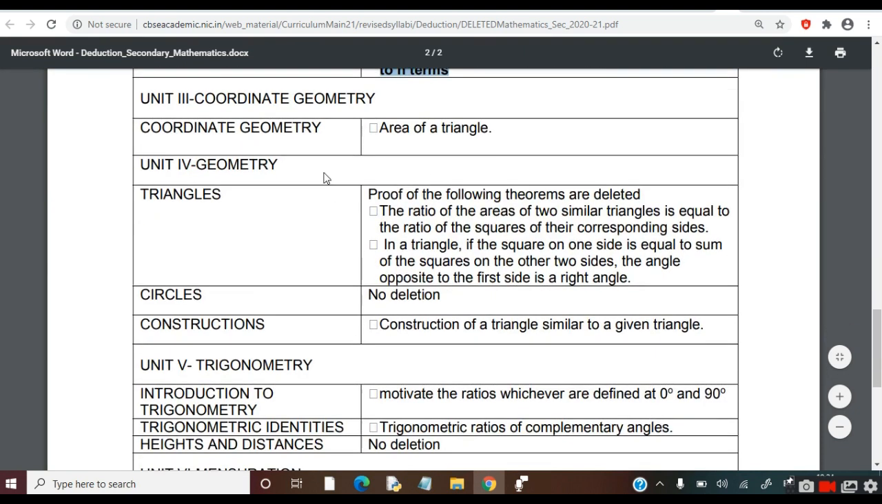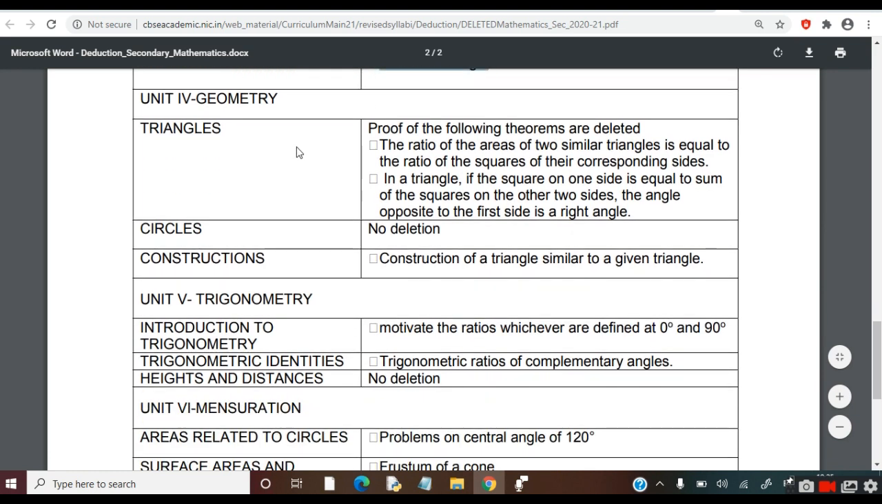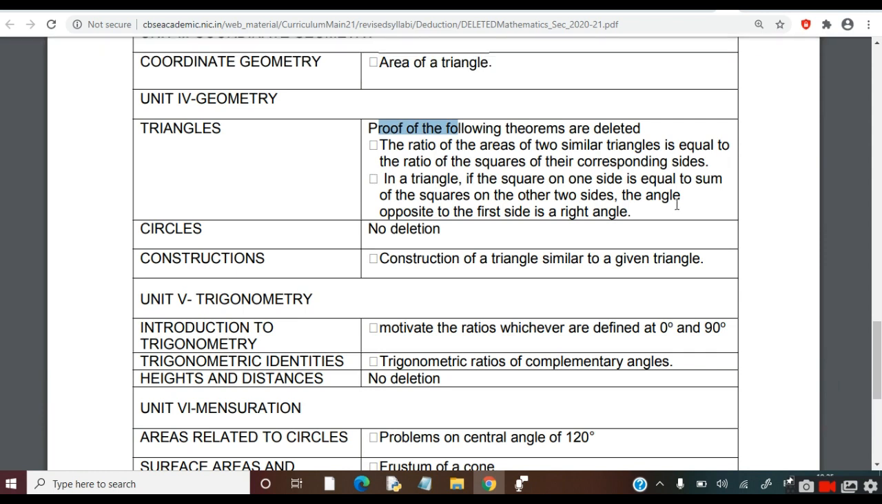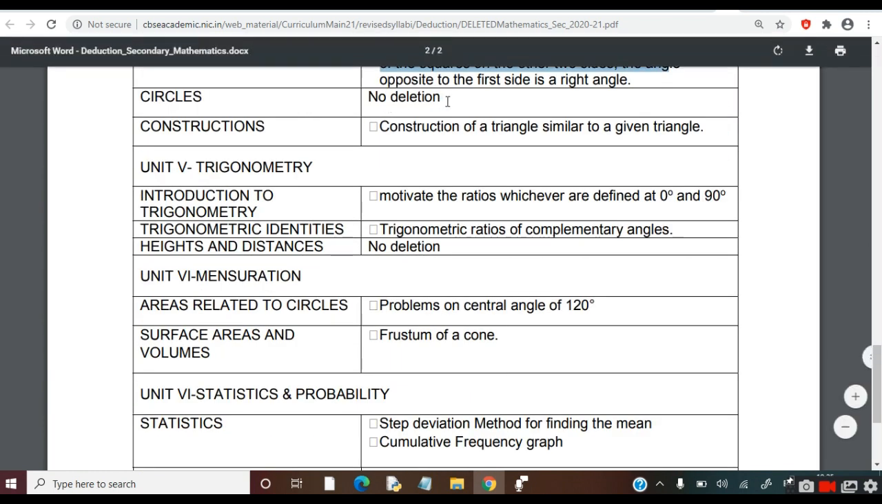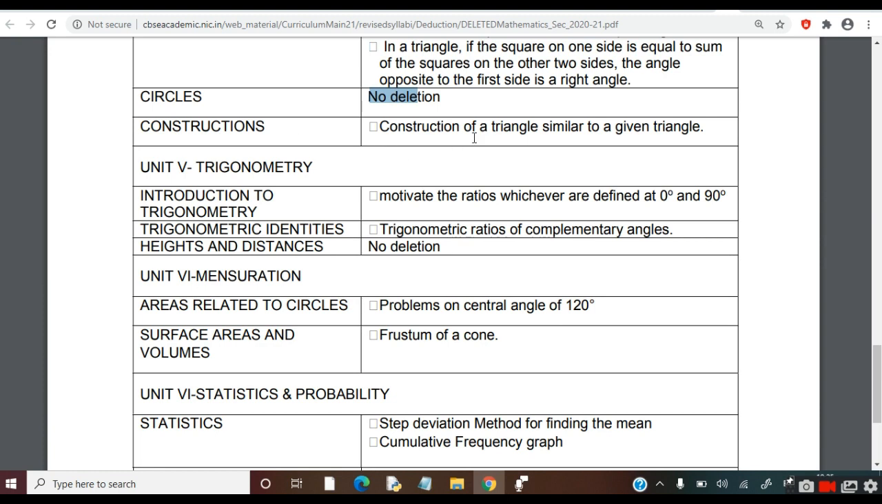Coming to unit 3, coordinate geometry. From coordinate geometry, area of triangle is deleted. And coming to unit 4, that is geometry. So the proof theorems are deleted, which are usually asked in the examination. Now they have been deleted, so questions will not come from this. Next, from circles, no topic is deleted. So you have to study the whole chapter. Next, from chapter constructions, this topic is deleted.